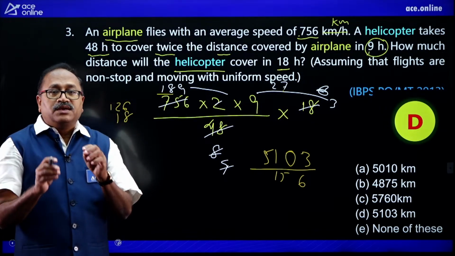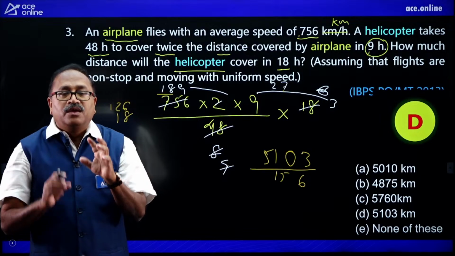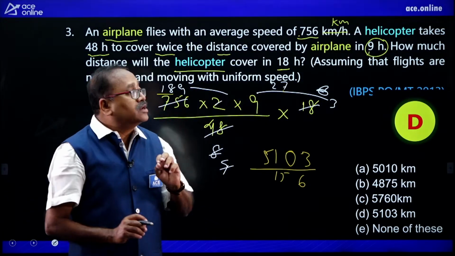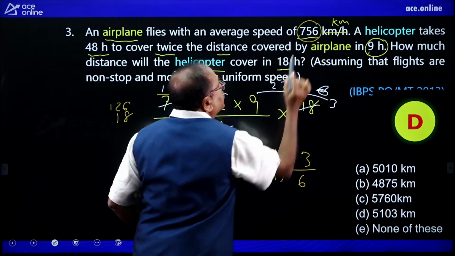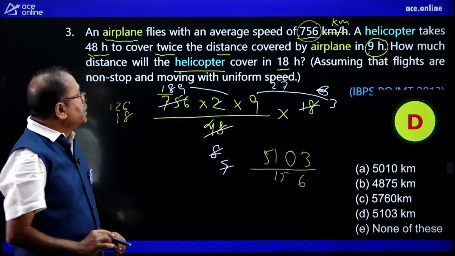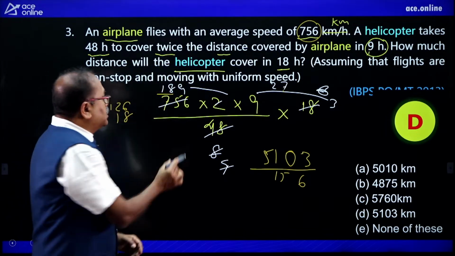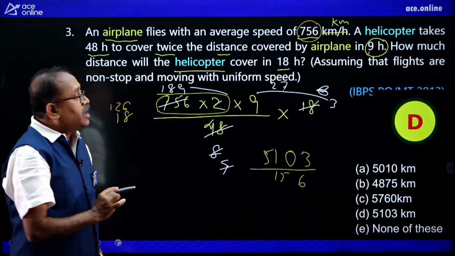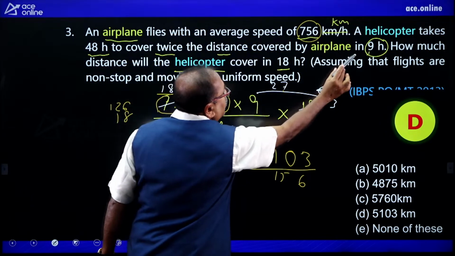Now let me explain why there is no specific formula for this, because this is only a simple logical question. How is it a logical question? Because a plane covers 756 kilometer. So the helicopter covers 2 times of the distance, and this plane covers the same thing in 9 hours.